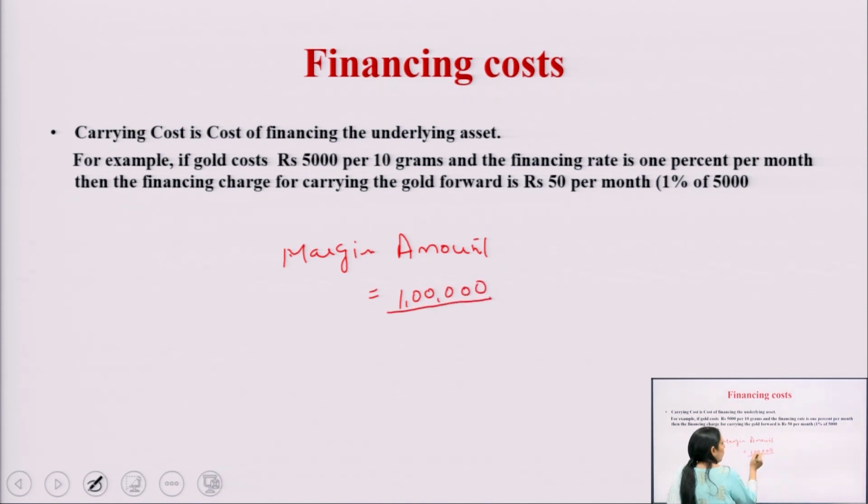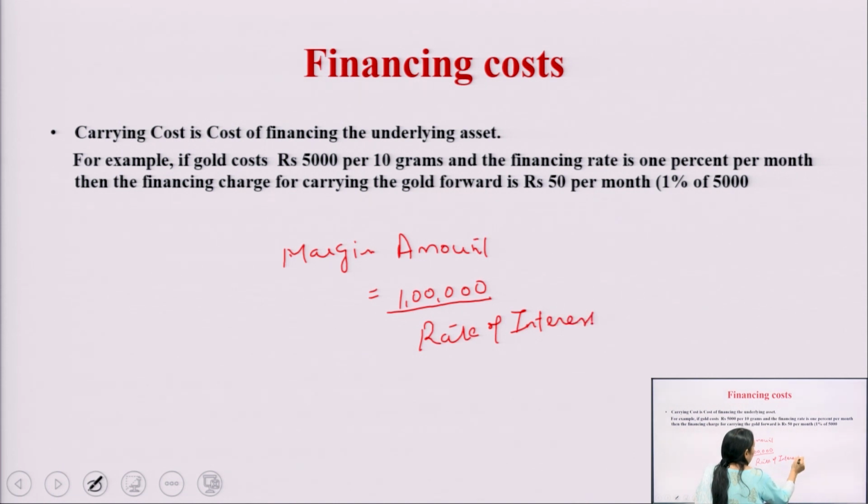You have to take a loan from the bank, then you have to pay the interest on the 1 lakh, and the bank is charging a rate of interest of 5% per annum. Now, it depends whether you are going to take a loan for 1 month, 2 months or 3 months; the rate of interest is going to be adjusted accordingly.